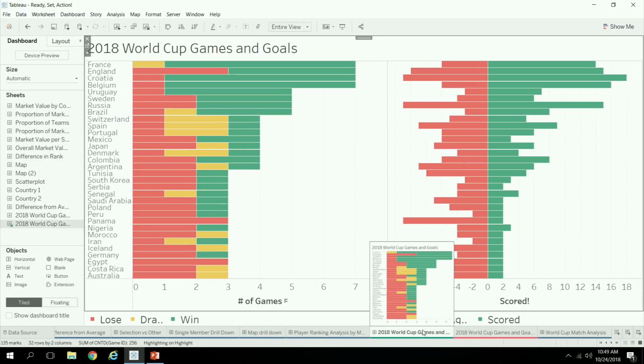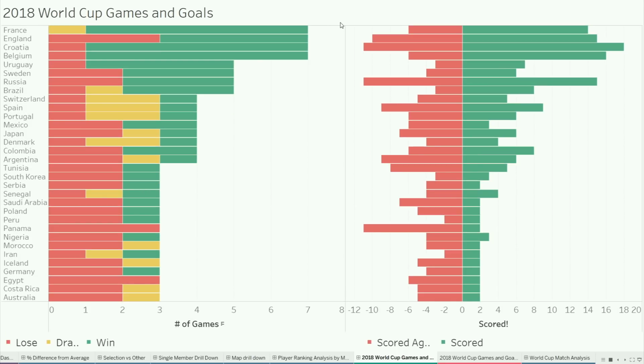All right, two more examples. One more that I will build from scratch. So here we've moved from player market value to the actual games played in the World Cup. The view on the left shows the number of games that every team played, broken down by whether they drew, won, or lost the game. And then on the right you can see how many goals they scored versus how many goals were scored against them.